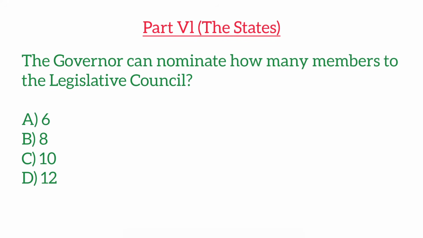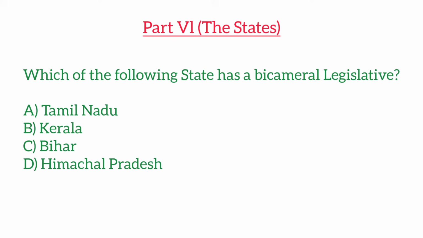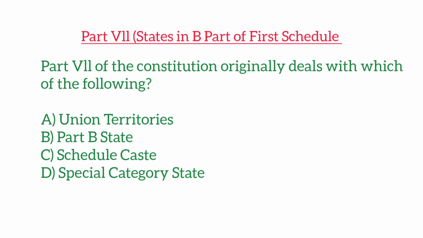The governor can nominate how many members to the legislative council? Which of the following state has a bicameral legislature? The governor's assent to a bill is provided under. Part 7 of the Constitution originally deals with which of the following?